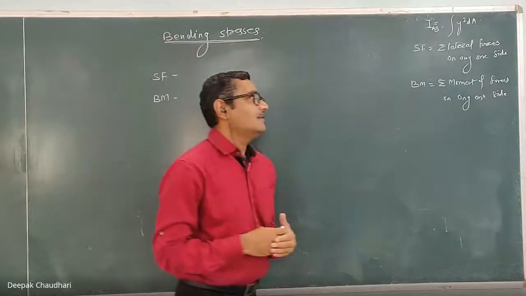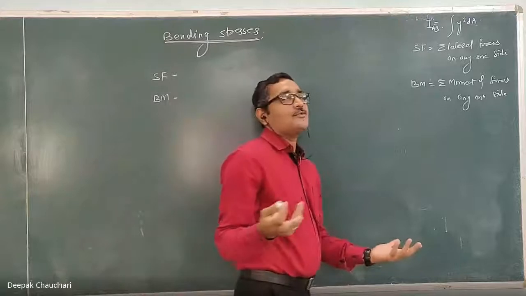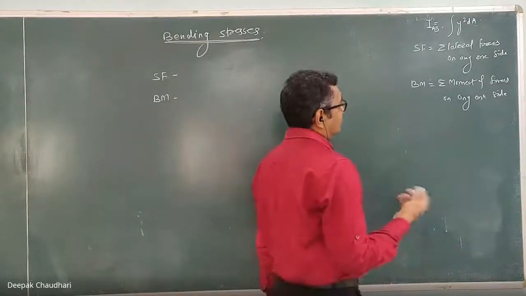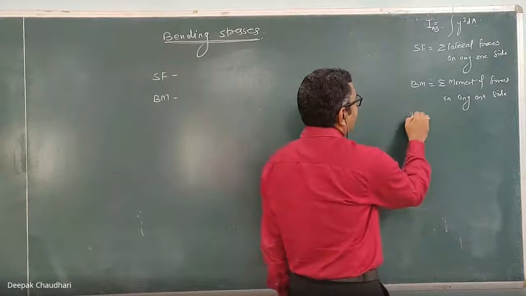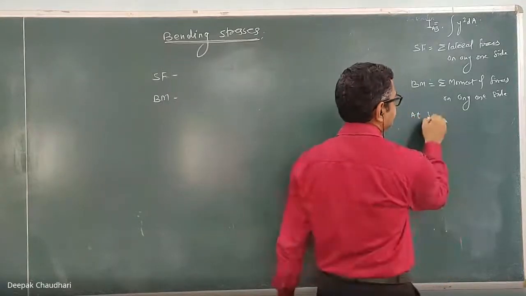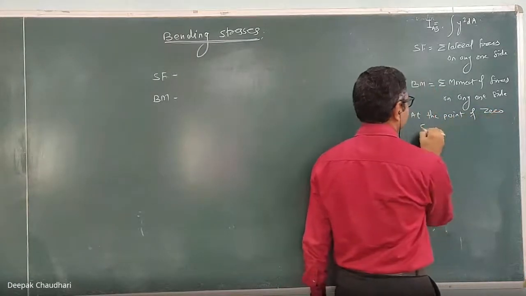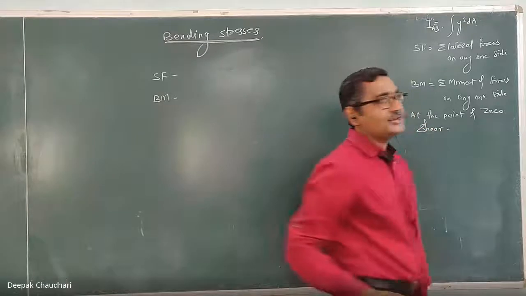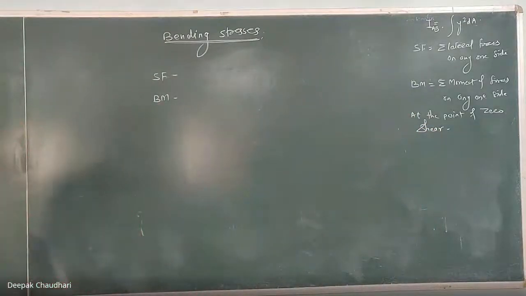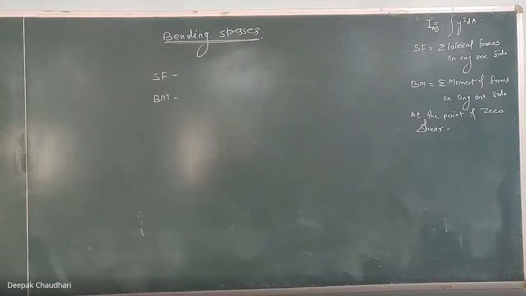Here, you also know the relation between the shear force and bending moment, and one conclusion we have drawn from that is at the point of zero shear. At the point of zero shear, what happened? Unmute yourself and tell me. At the point of zero shear, what happened? Jamie. Yes, sir. Tell me what happened at the point of zero shear. Bending moment is equal to 0.